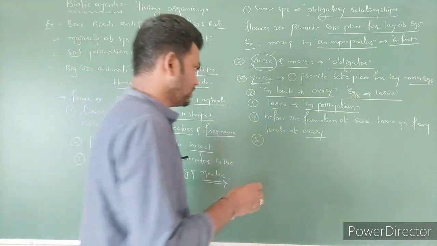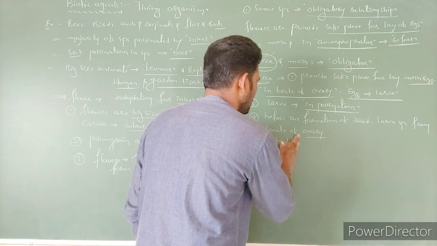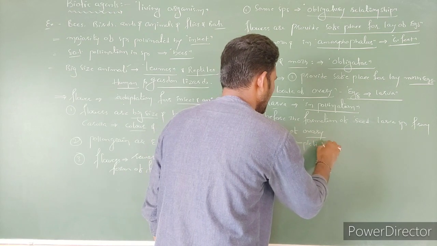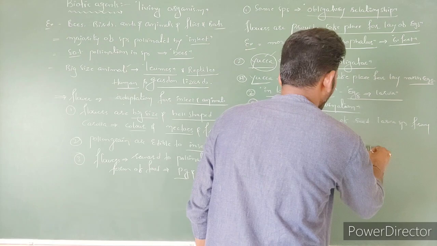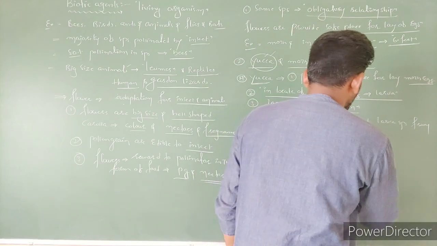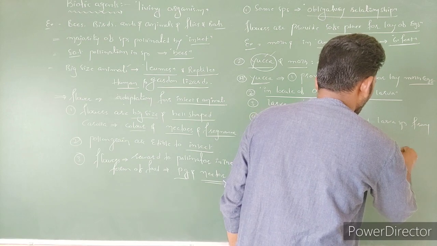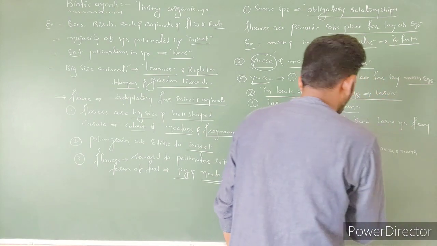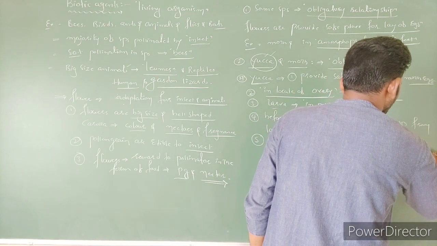Right? So to complete the life cycle of Yucca, moth involvement is compulsory.